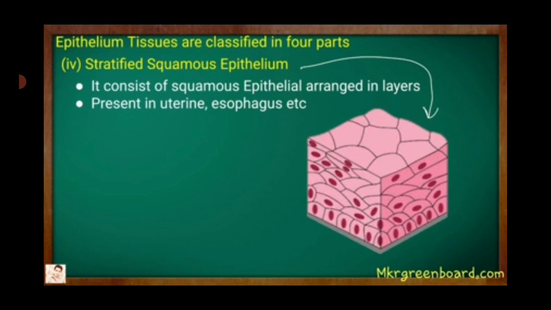Fourth one is stratified squamous epithelium. It consists of squamous epithelial cells arranged in many layers. It is present in uterine and esophagus. So in this chapter you should only study what are the tissues present in animals and where they are present. That is more important. So this stratified squamous epithelium is present in uterine and esophagus.